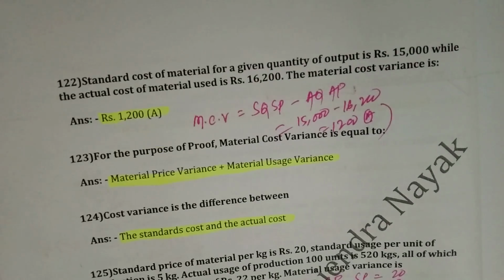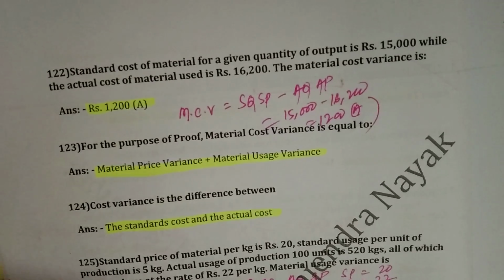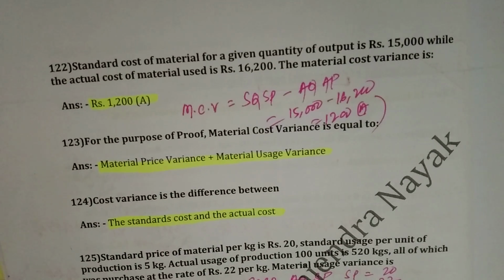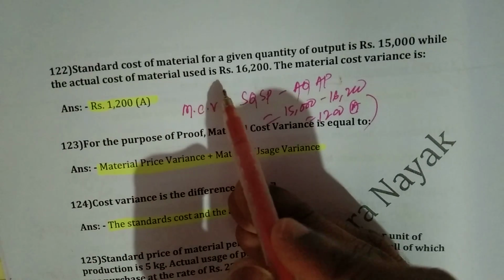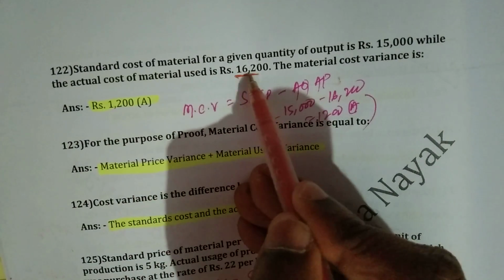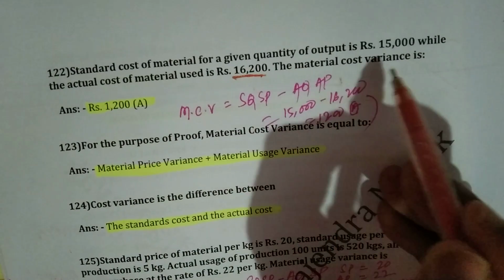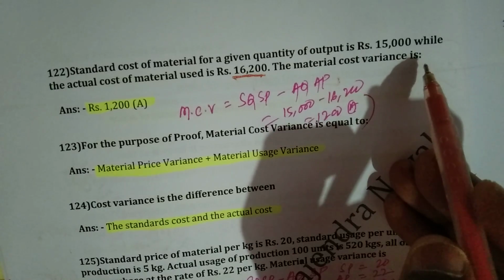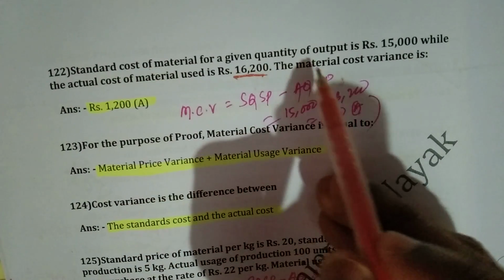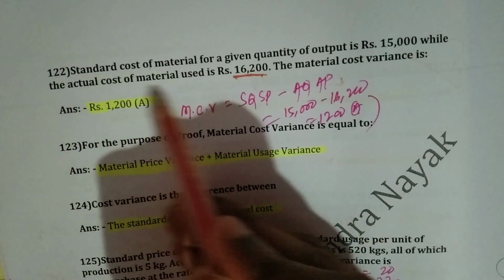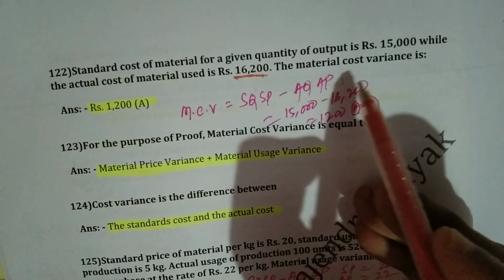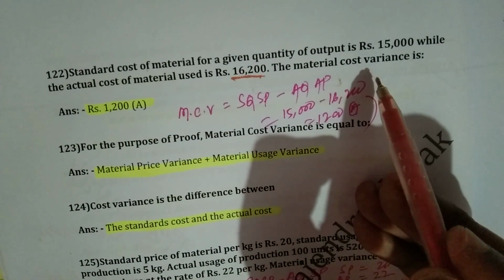Then question number 122. Standard cost of material for a given quantity of output is rupees 15,000, while the actual cost of material used is rupees 16,200. In that case, the material cost variance will be how much?